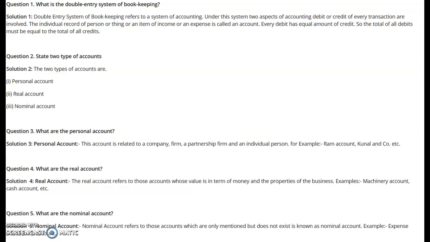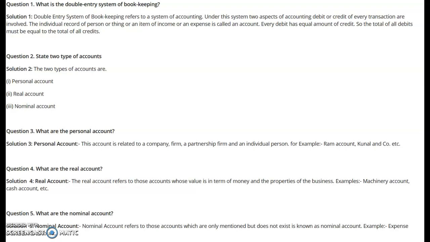First is known as the natural personal account. Natural personal account means all the accounts which are linking to the natural person. As I shared with you, Ram account, Krishan account, Radha account, Sohan account, Radhelal account, all those accounts which are linking to the names of the natural person, they are known as the natural personal account.